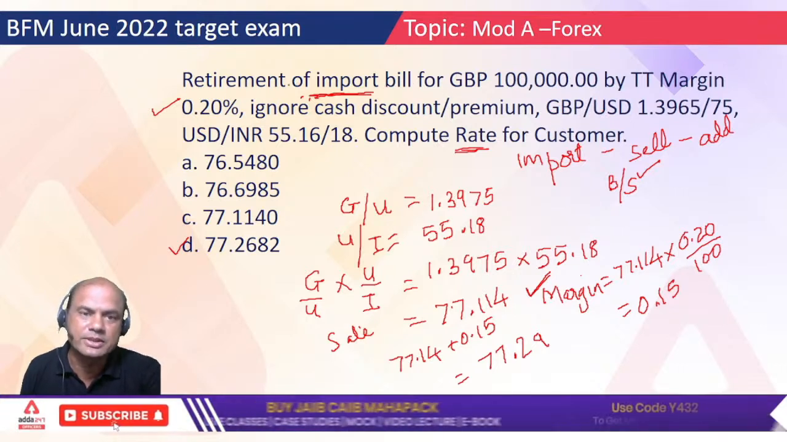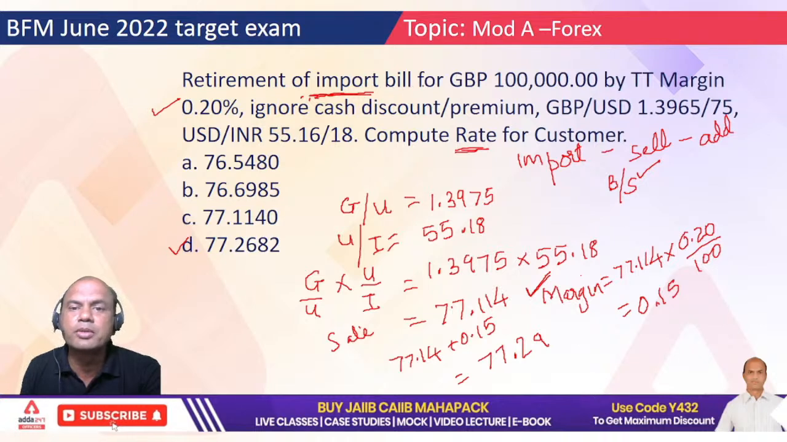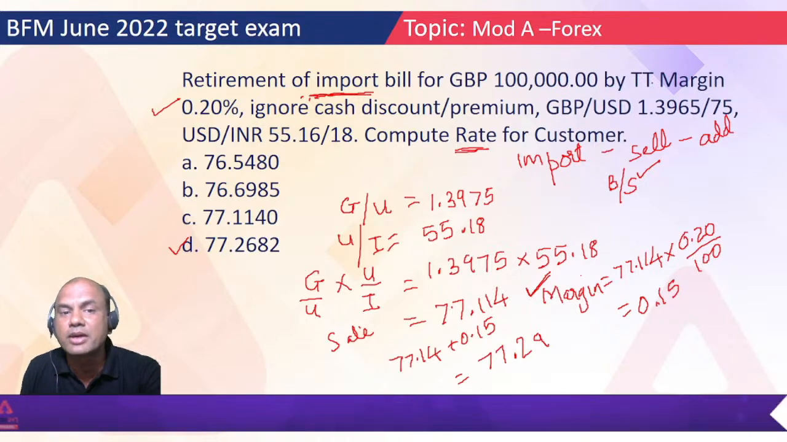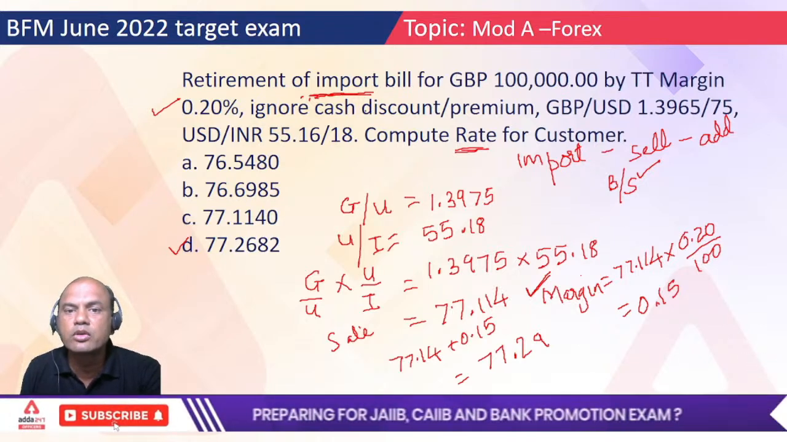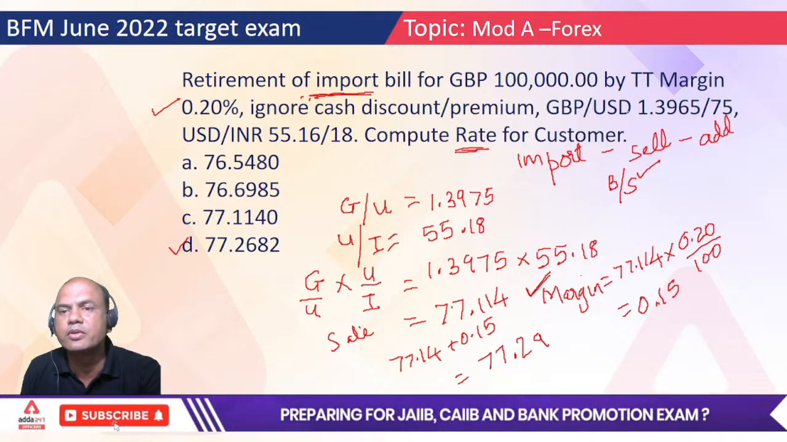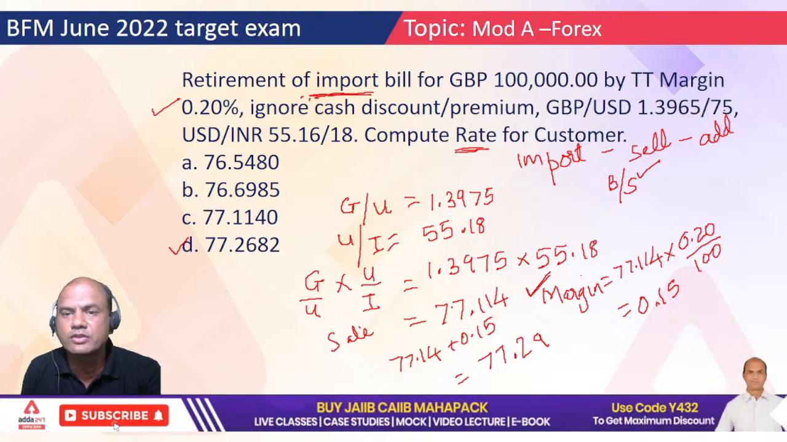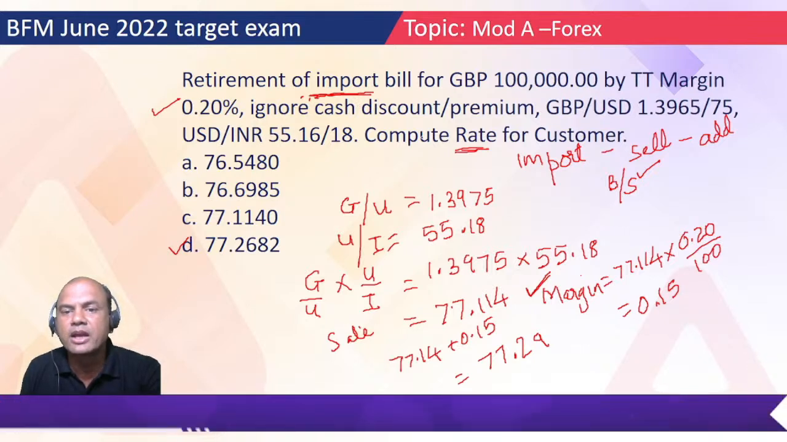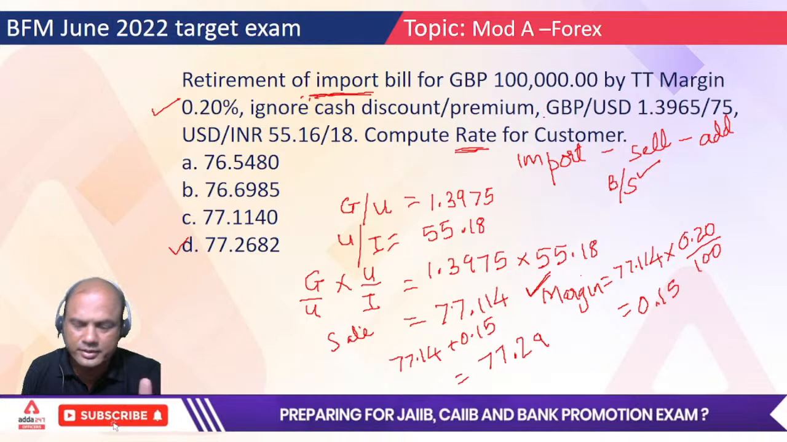What is the case study basically? A retirement of import bill by GBP 1 lakh by TT margin 0.2%. Ignore cash premium discount. GBP USD is 1.396575. USD INR is 55.1618, and compute the rate for the customer. Now tell me one basic rule.